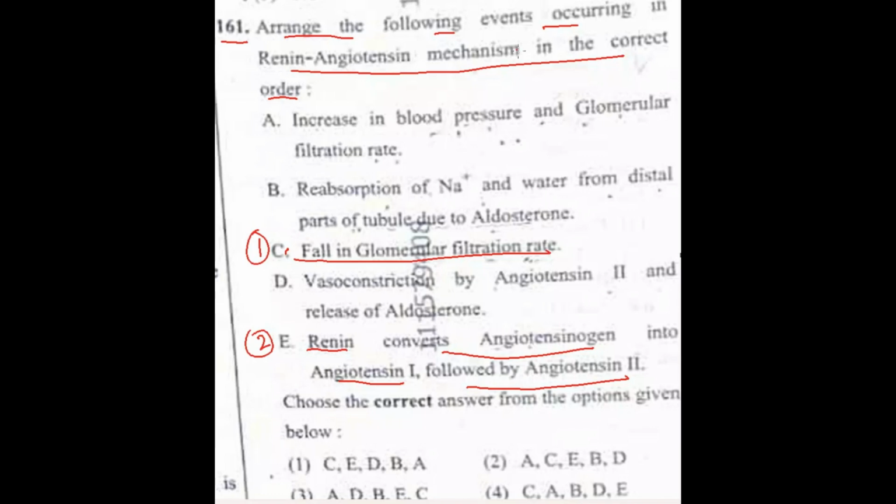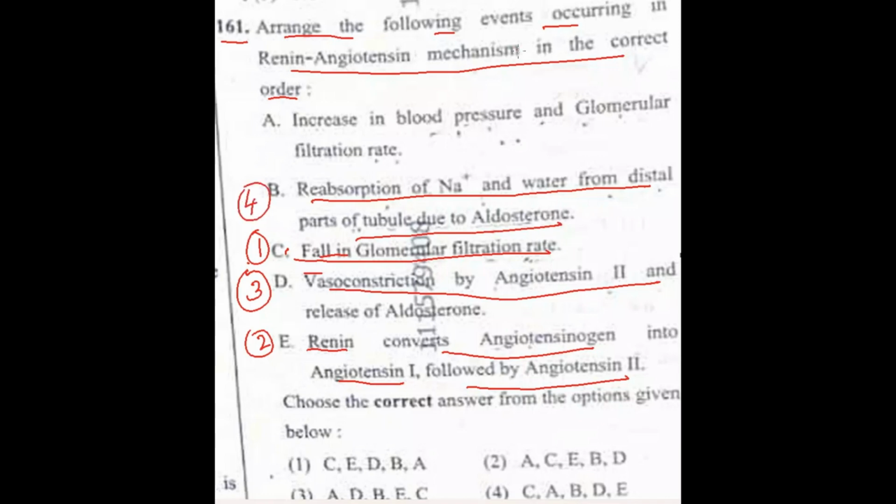Then because of this angiotensinogen converting into angiotensin 1 and angiotensin 2, D will happen. And what is D? Vasoconstriction by angiotensin 2 and release of aldosterone. So this will be third one. Now because of the vasoconstriction by angiotensin 2 and release of aldosterone, there will be reabsorption of sodium and water from the distal parts of tubule due to aldosterone. So this will be the fourth one.